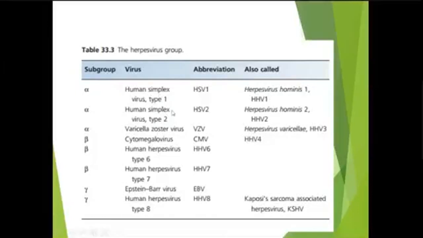HSV1 and 2 cause herpes simplex. HSV1 causes herpes labialis, while HSV2 causes genital herpes. Varicella zoster virus, which causes chickenpox and herpes zoster, is called HSV3.